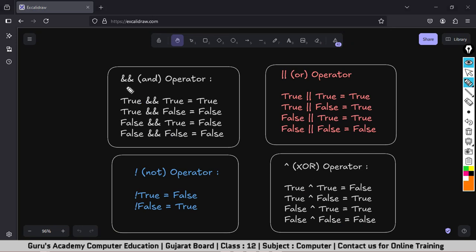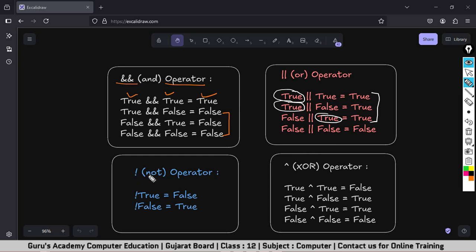Here you can see AND operator. If both the conditions are true, then only you will get final result as true. Otherwise, you will get false. Then we have OR operator. In OR operator, if any one expression is resulting in true, then you will get final result as true.